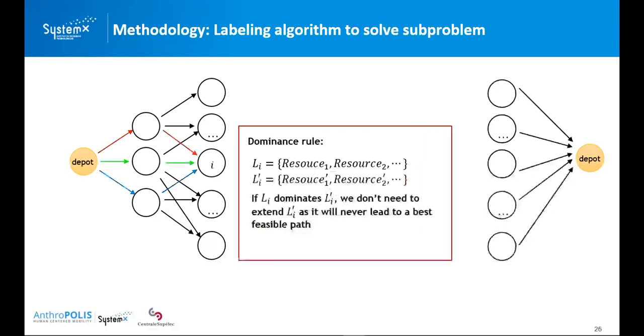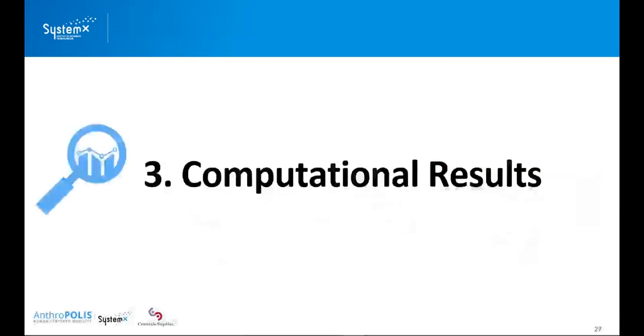And we can use a dominance rule to accelerate this algorithm. For example, here there are three partial routes. All three of those partial routes end at the node I. If the red partial route dominates the other two, we don't need to consider those two. We only need to extend this one, because if this one is better than the two, you can replace them. And so we only need to consider the red partial route.